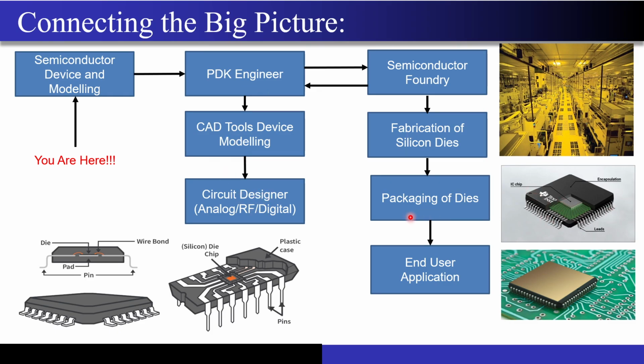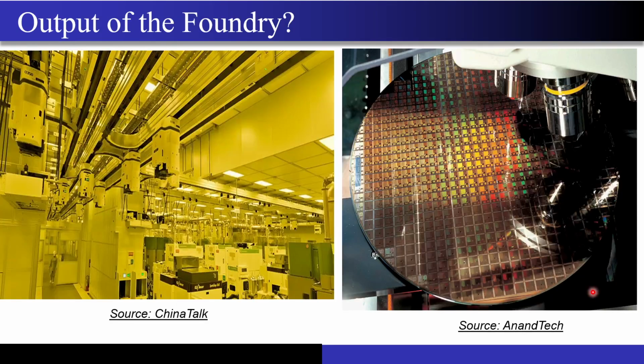And just to give you this picture about the packaging once more, here I have just magnified it. So this red color that you are seeing, this is your actual silicon die chip that has been fabricated by the foundry. You package it to protect it from the outside environment, and then the legs of the package are basically the connections on your PCB. Maybe that PCB may be the motherboard of your PC, or it may be the PCB that is there in your mobile, right? So now this is regarding the big picture.